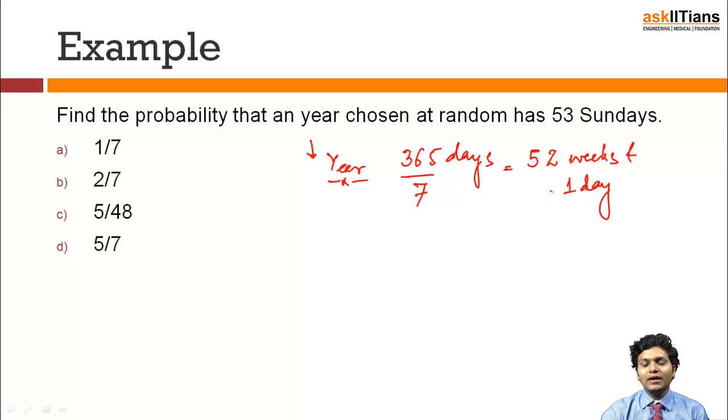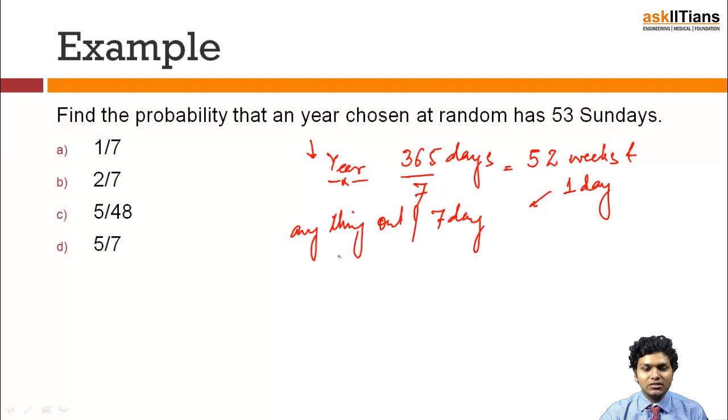Now this 1 day can be anything out of 7 days. So if I want this to be a Sunday, I am expecting that the probability will be nothing but 1 over 7, right?